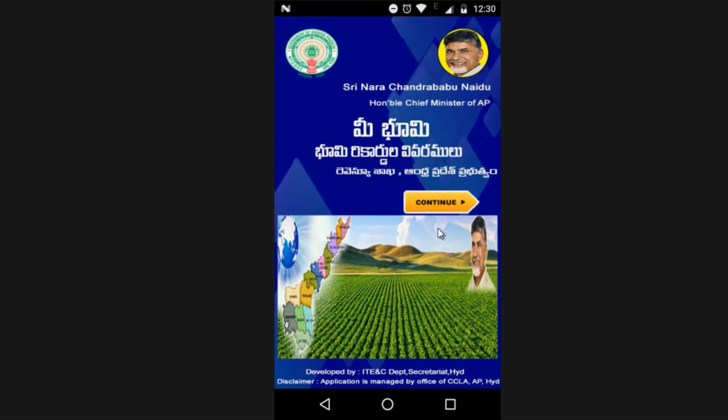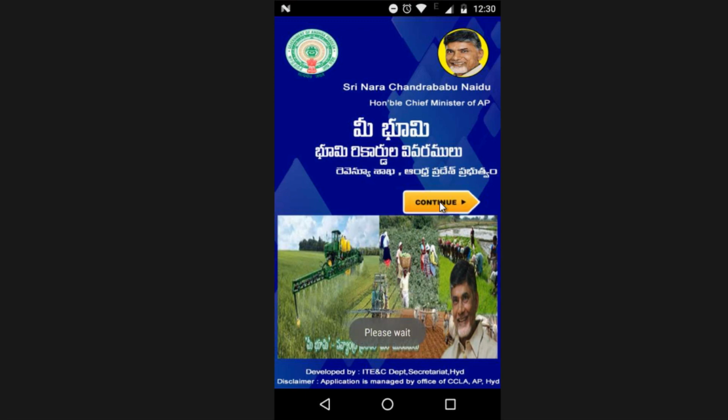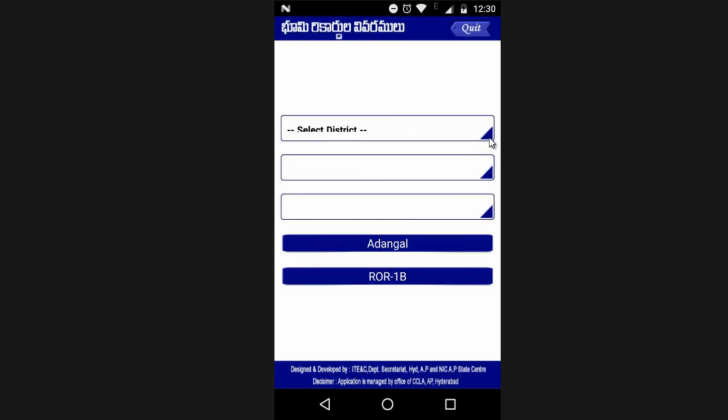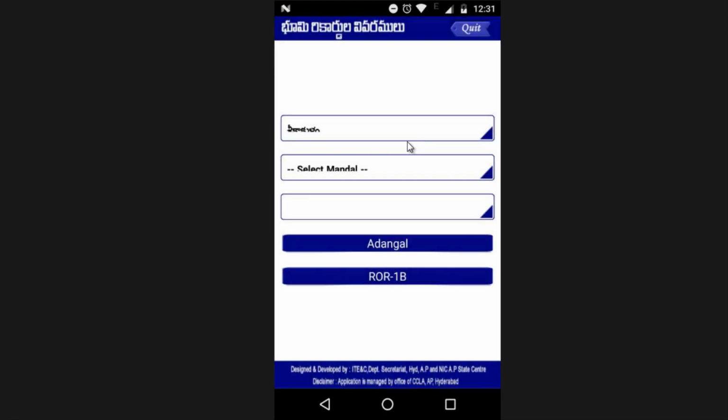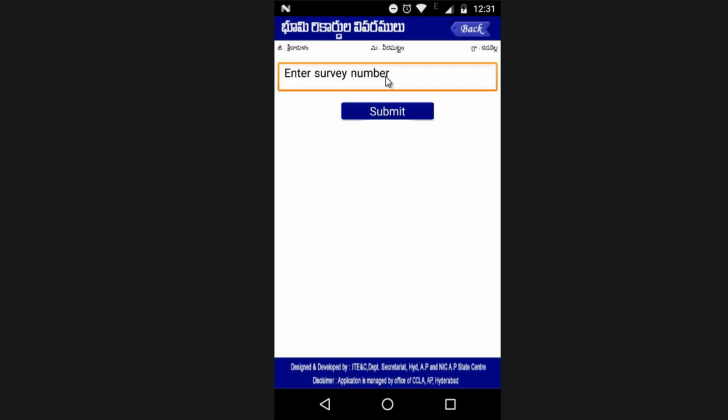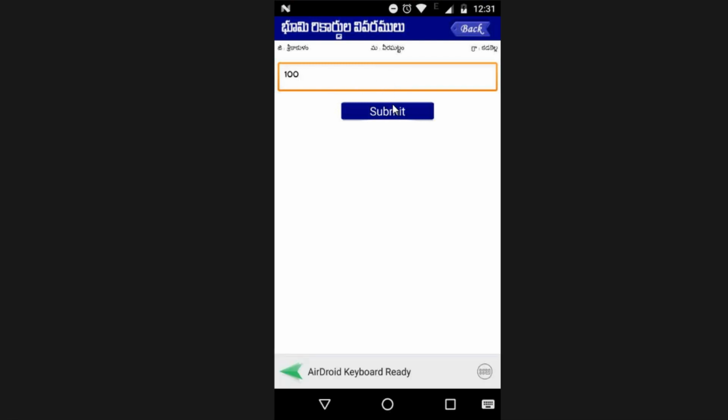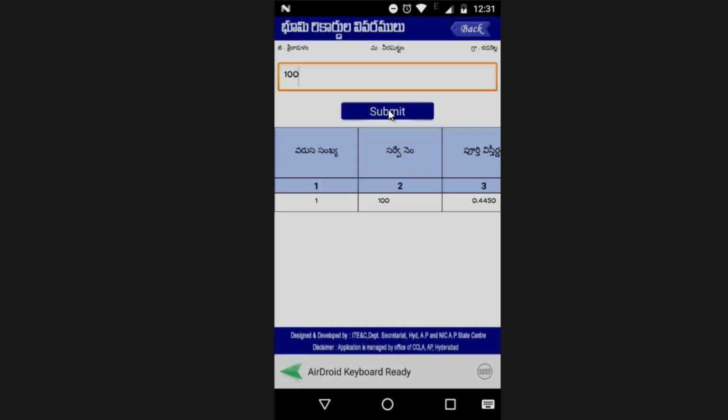So after you go here, then you will have to click here on continue. Then this interface will open up, and then we have to select our district, mandal and village. So let me select randomly here. So let me select this mandal here, and then another village here, and let's click on Adangal report. Right, now we have to enter our survey number. So let me enter one random number here. So I am entering 100 here. Let's see if we can generate a report.